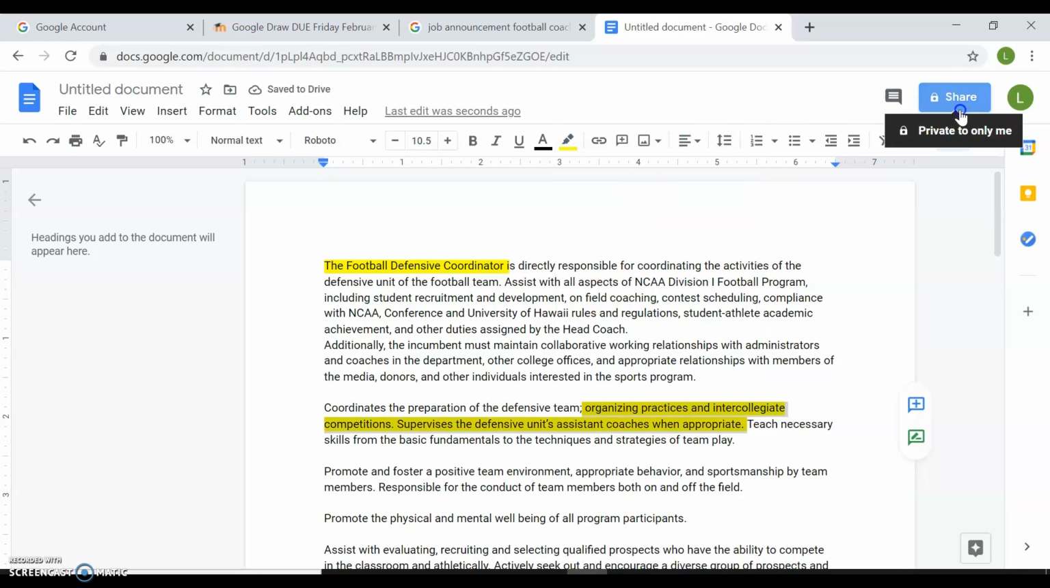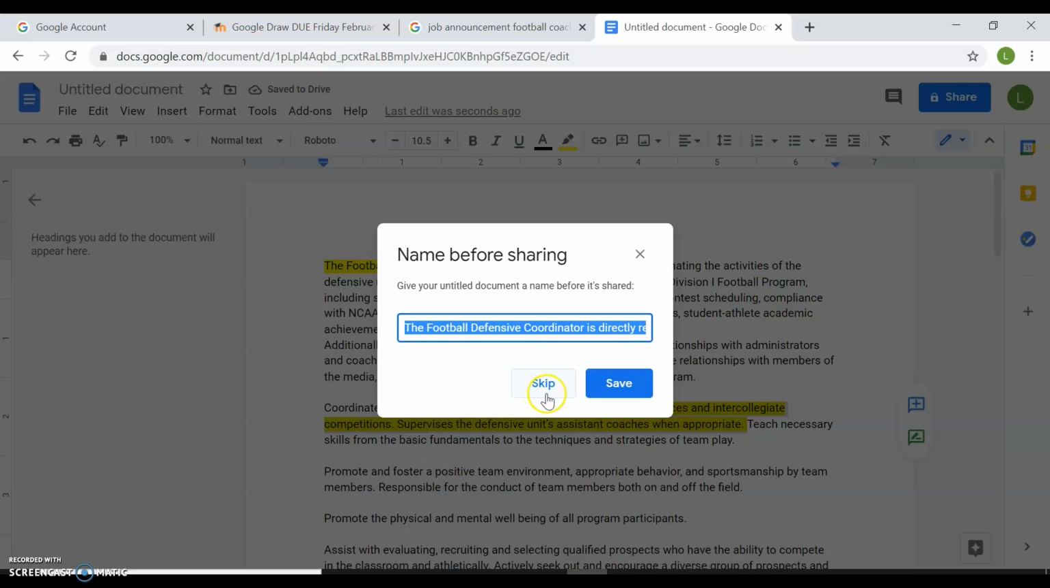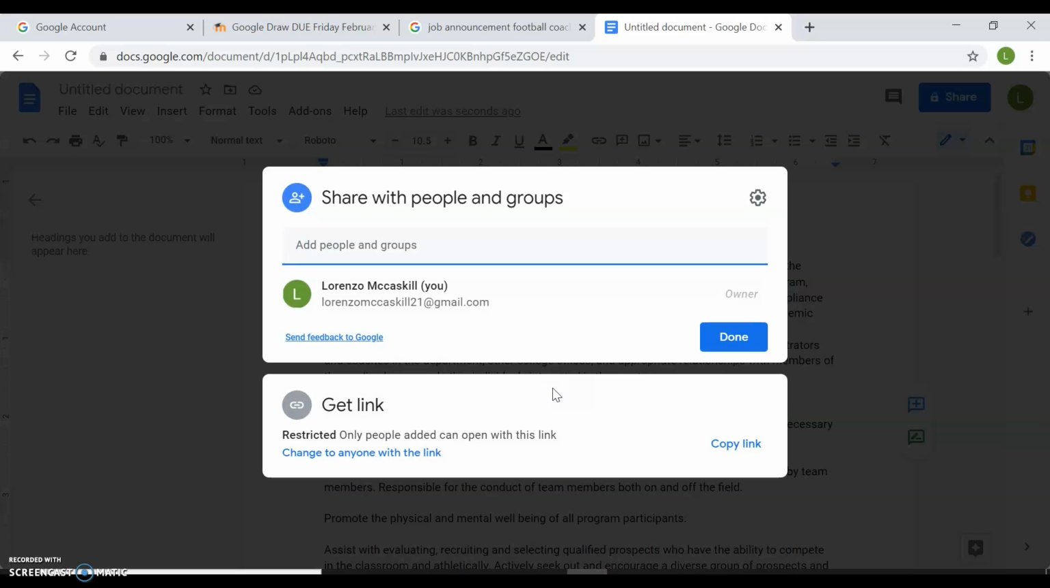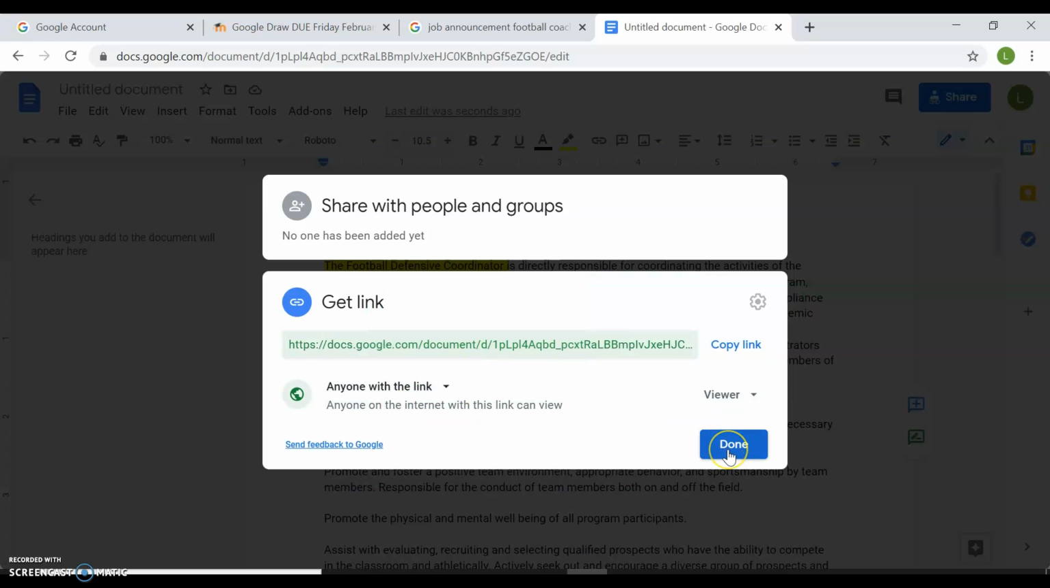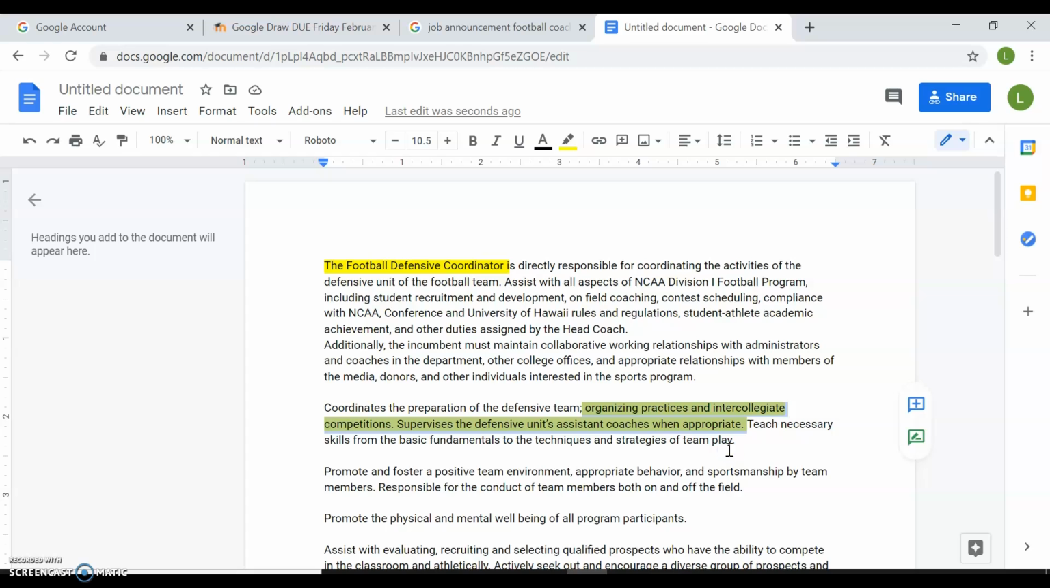And then if I want to share this, go here. You can name it whatever you want. Skip it, and then I'll go to change, and that'll be to everyone. And then I just hit done. Then I saved it and shared it to everyone. That'll be it.